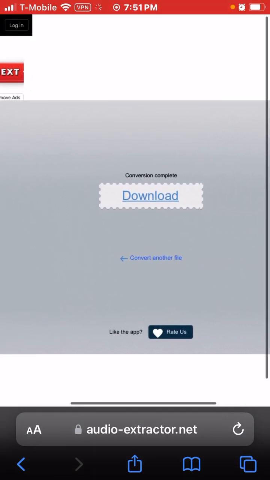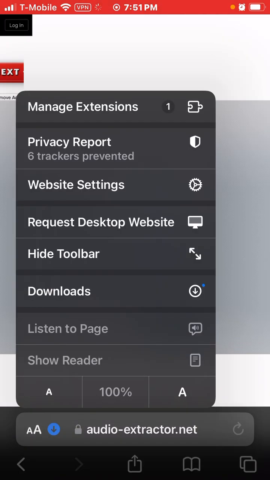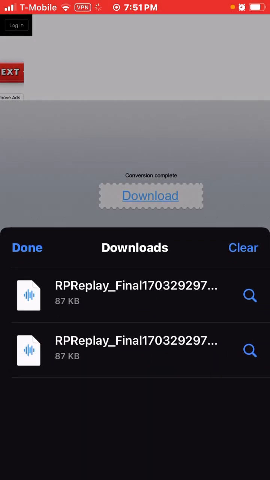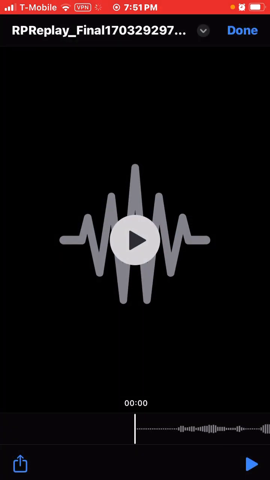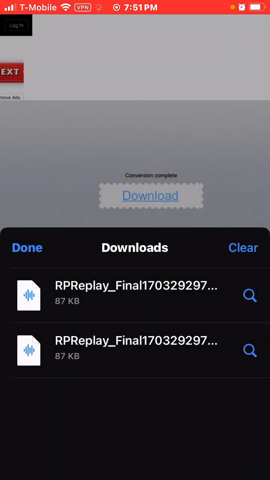Now you would press download, and then download. And then you will go to this blue arrow down in your little hotbar, and then you go to downloads, and then you will click on that, and then you will play it. Listen close, follow my instructions, and make sure it's the right song. Then you will press done.